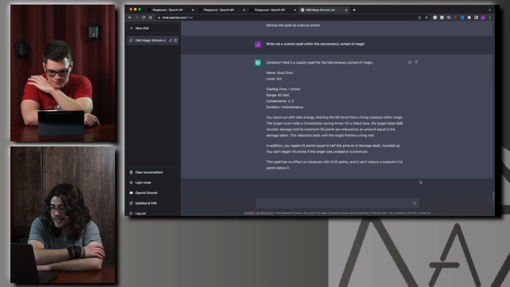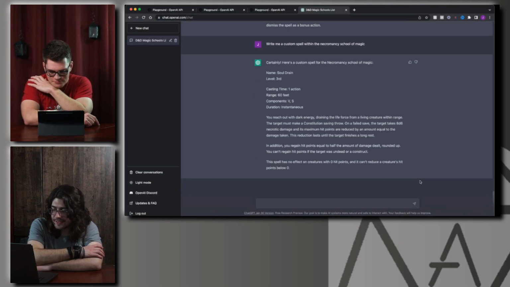On a failed save, they take 8d6 necrotic damage, and its maximum hit points are reduced by an amount equal to the damage taken. This reduction lasts until the target finishes a long rest. In addition, you regain hit points equal to half the amount of the damage dealt, rounded up. You can't regain hit points if the target was undead or a construct. A little confusing there, because you have to target a living creature in the first place, I guess. With the construct, it's arguable whether it's living or not.